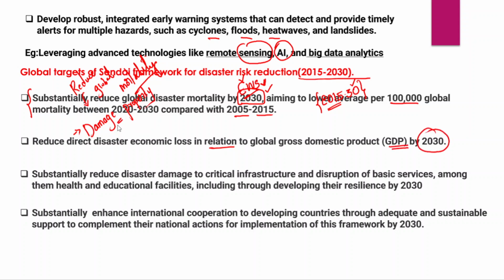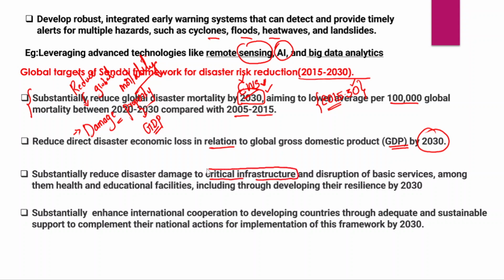So as of now, around $40 billion of losses are being caused by disasters across the world. Therefore, as a percentage of the global GDP, we must reduce damage to property, and we should also reduce economic losses caused. And third, substantially reduce disaster damage to critical infrastructure.